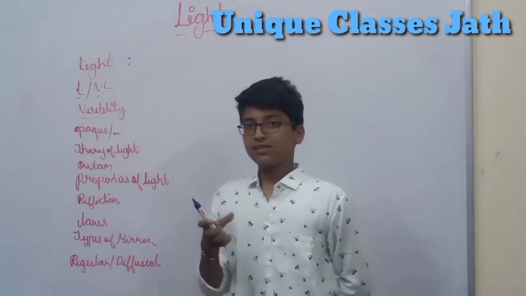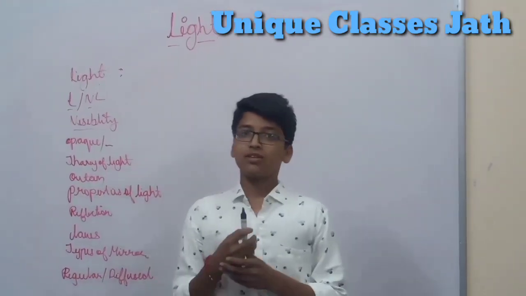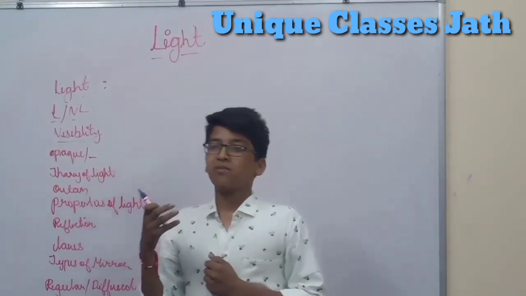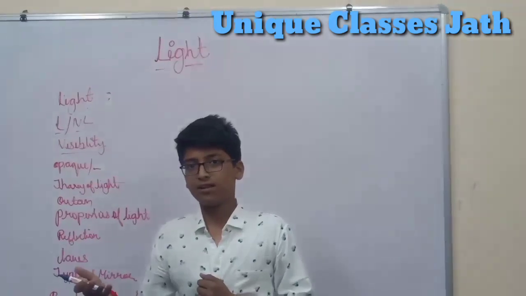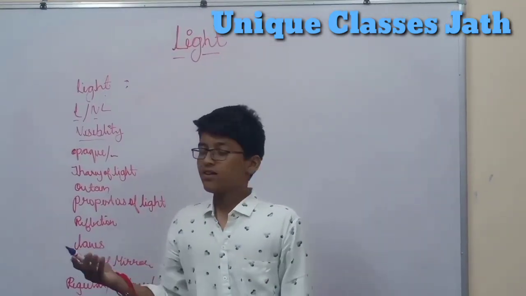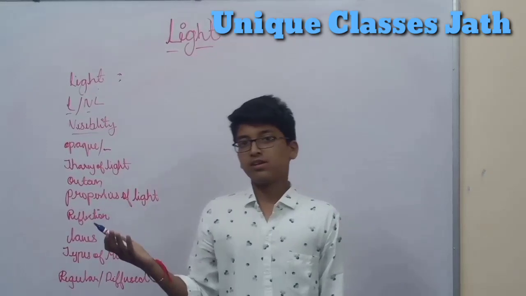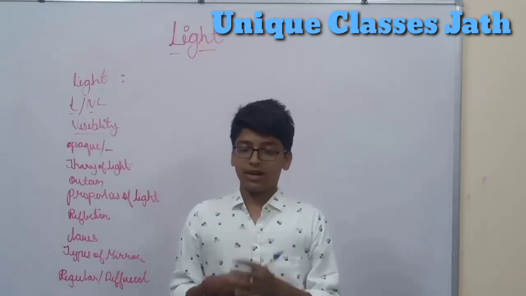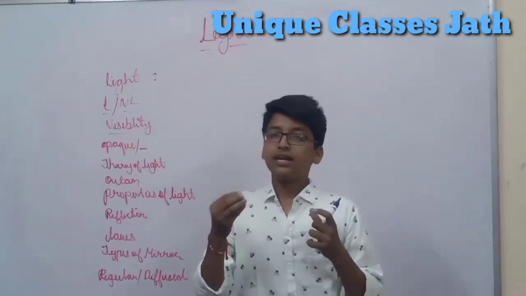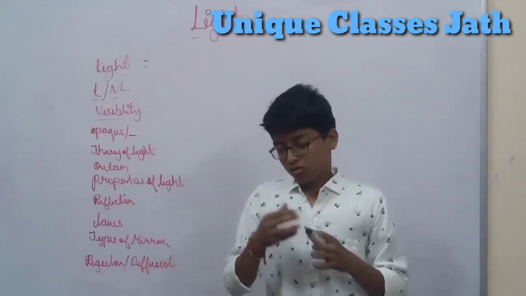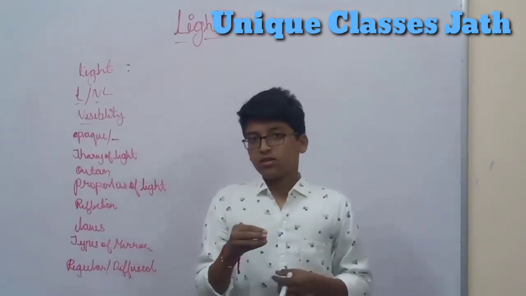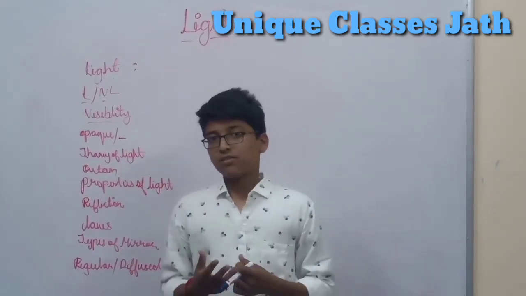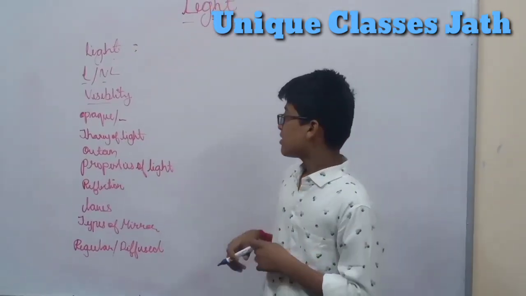Opaque is the object through which light cannot pass. We cannot even see through the opaque. The main examples are solid or hard objects, for example walls, blackboard, door, anything. Then transparent. Transparent is the kind of object through which light can easily pass, so we can even easily see through it. For example, glass or transparent plastic.